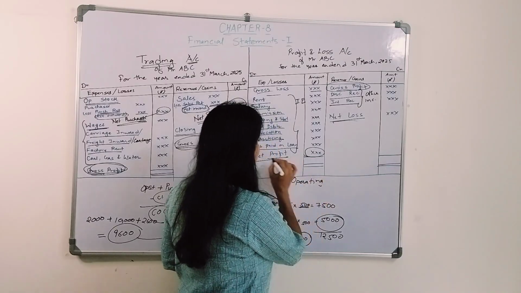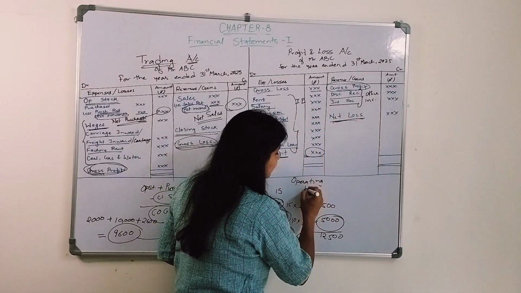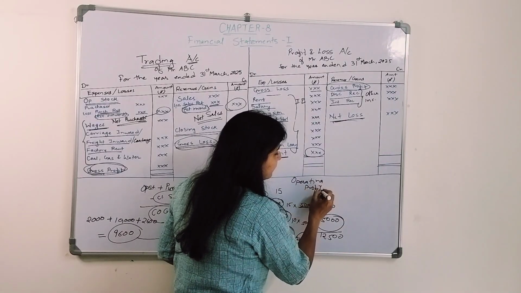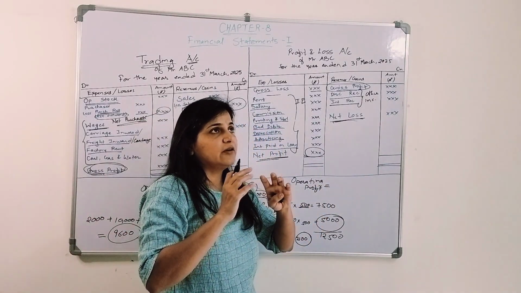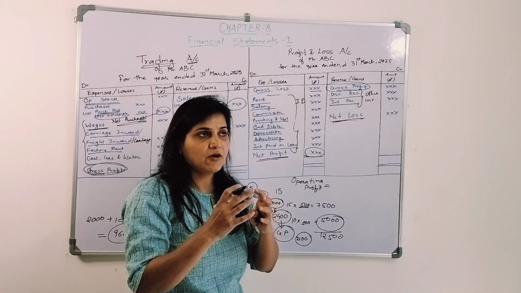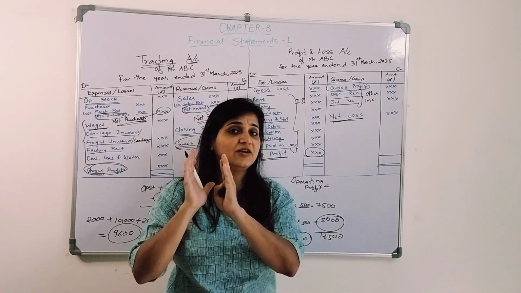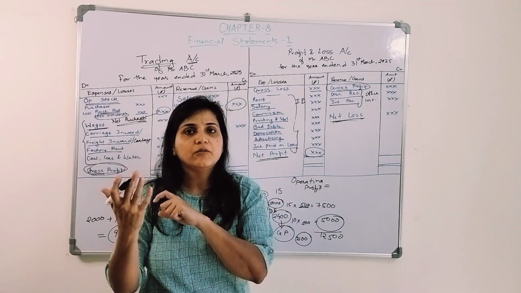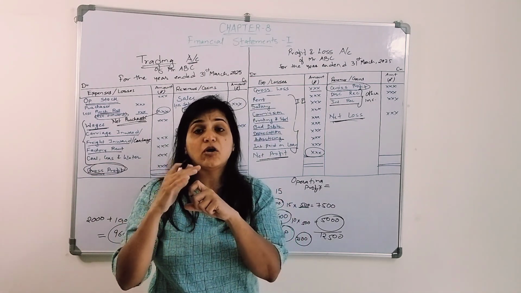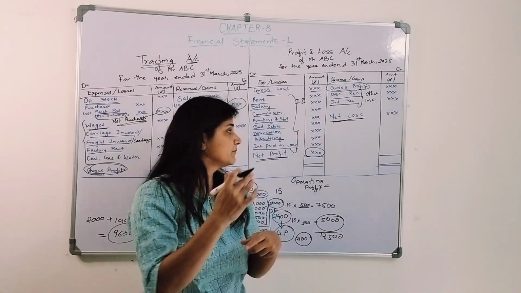Here we understood the terms net profit and net loss. Now we need to understand the term operating profit. What is an operating profit? It excludes what does not form a part of the operational activity. So what is a non-operating profit or non-operating expenses or income?